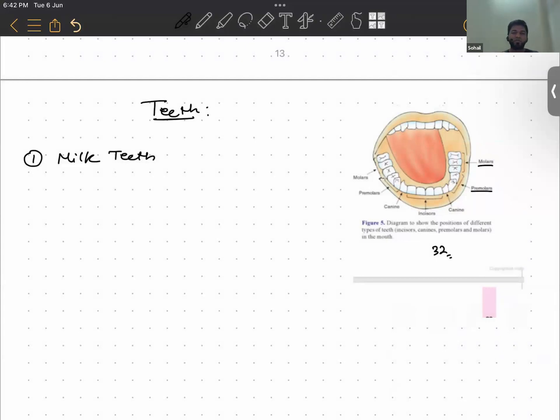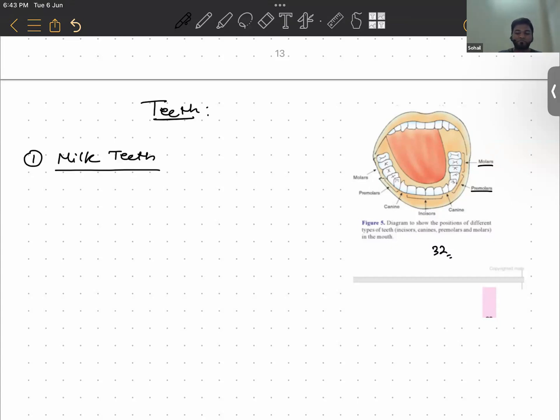When a baby is in infancy, the teeth that grow are called milk teeth. When they reach the age of 6 to 8 years, they start to fall off and new teeth arise, and those remain permanently in the jaw. So the next set of teeth that grows when the milk teeth fall is called permanent teeth.